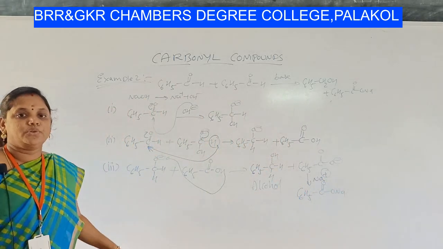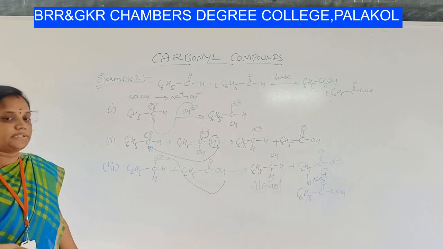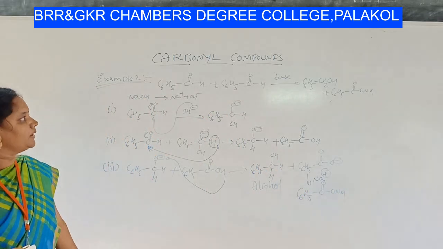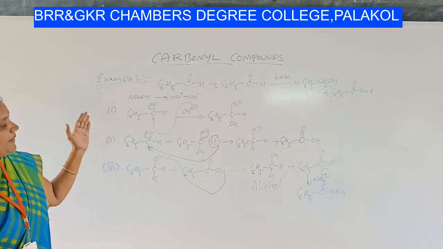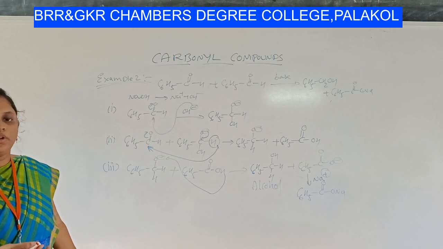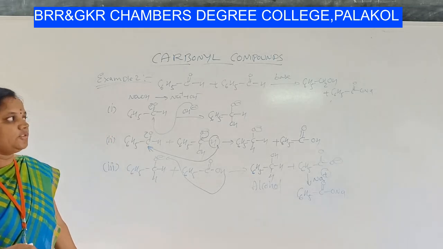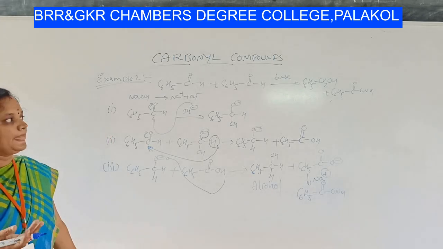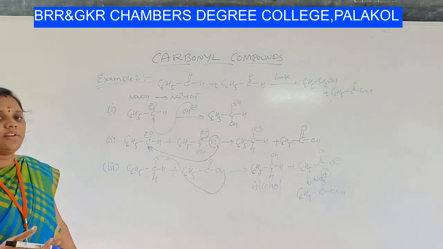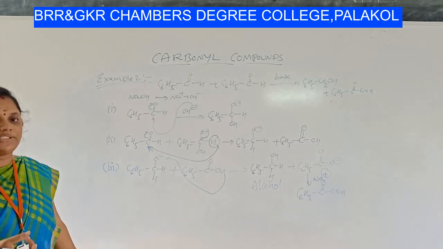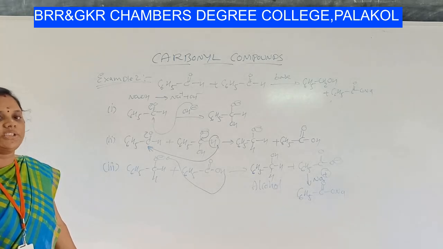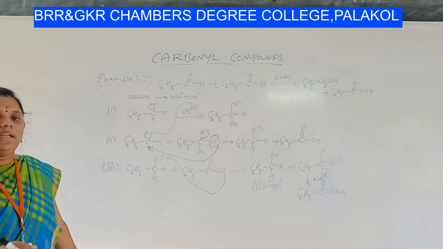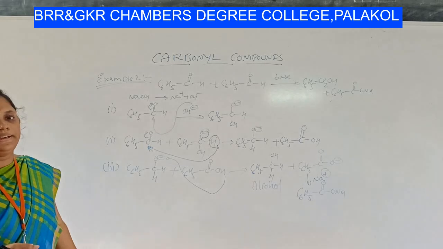In this way, carbonyl compounds without alpha hydrogens, in the presence of a strong base, concentrated alkali, undergo oxidation to form acid and reduction to form alcohol. The Cannizzaro reaction has a special quality. What is that, students? It undergoes oxidation as well as reduction at a time.